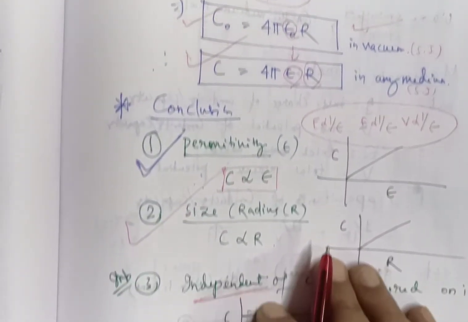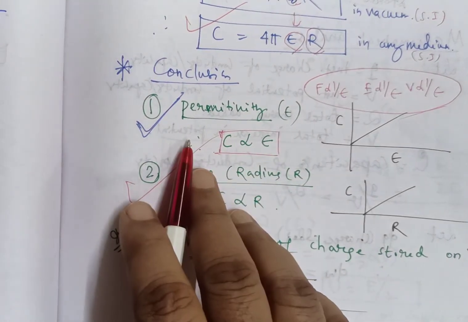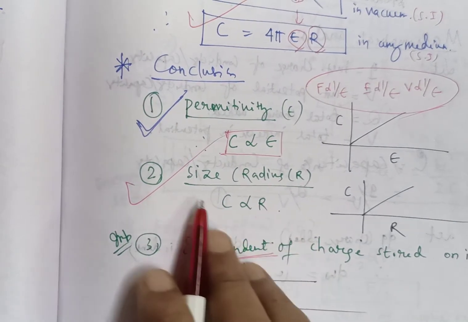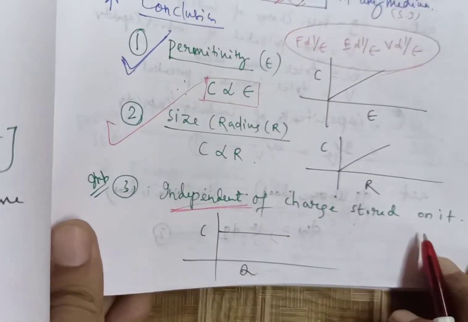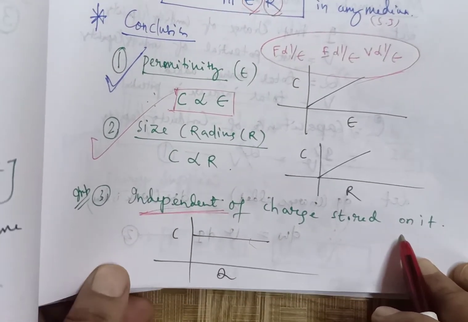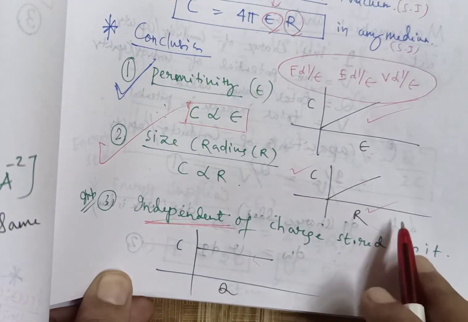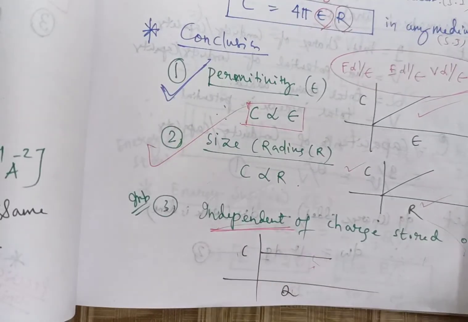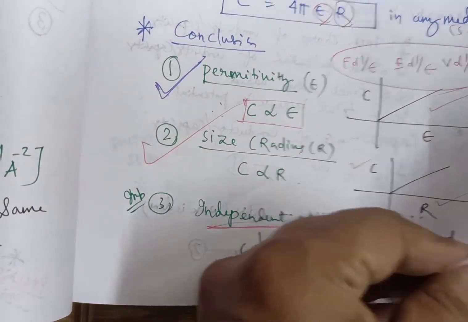So these three points you should remember. If you increase the permittivity of the medium, then capacitance of the charged sphere increases. If you increase the size or radius of the charged sphere, then also capacitance increases, but it is independent of the charge stored in it. You should also carefully remember how the graph of capacitance C varies with the permittivity, how it varies with the radius of the sphere, and how capacitance is independent of the amount of charge given to the sphere. So for problems, we have to remember this formula, 4 pi epsilon r, and also how it depends on the other factors.